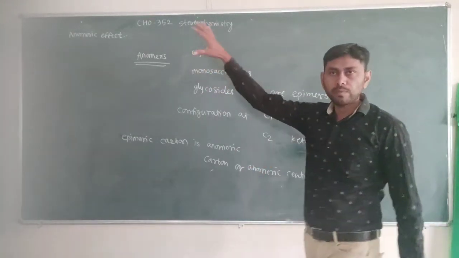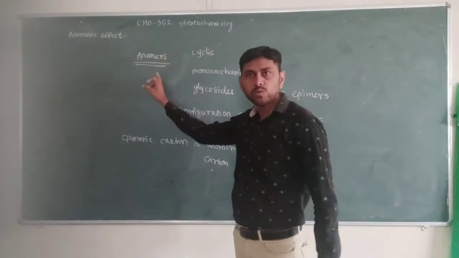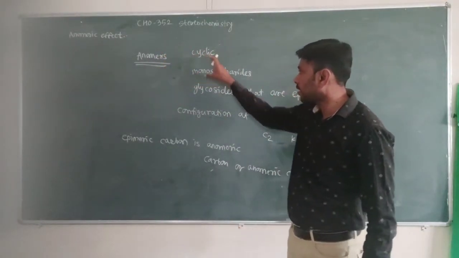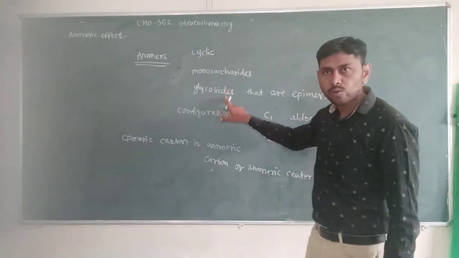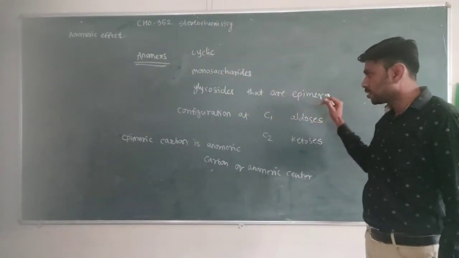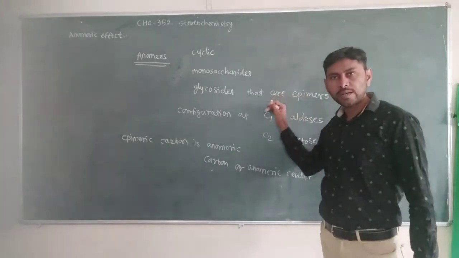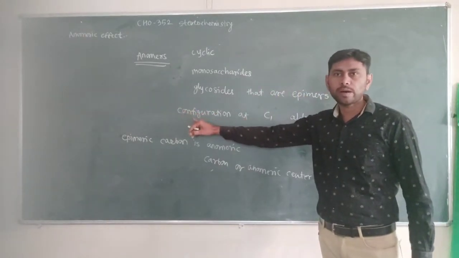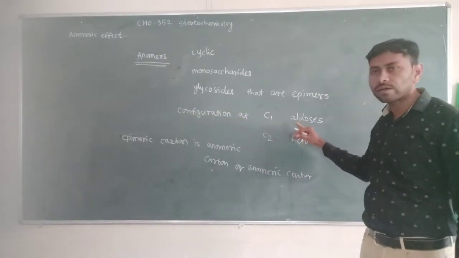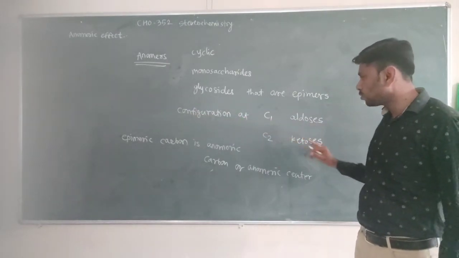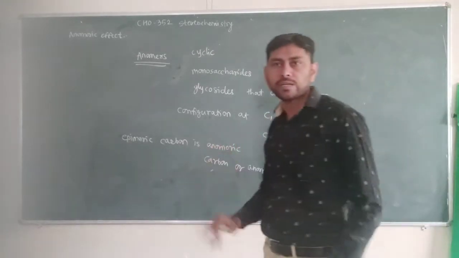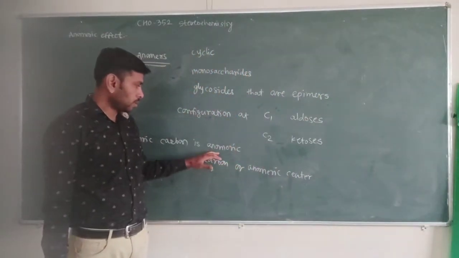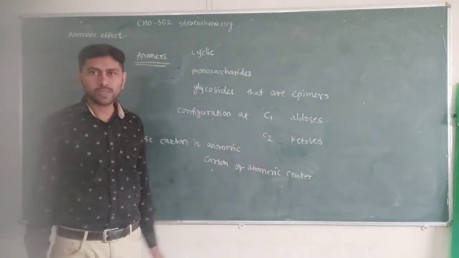Before knowing the anomeric effect, we must know what anomers are: cyclic monosaccharides or glycosides that are epimers of each other and differ by configuration at C1 in aldoses and C2 in ketoses. Epimeric carbon is nothing but the anomeric carbon, also called the anomeric center.